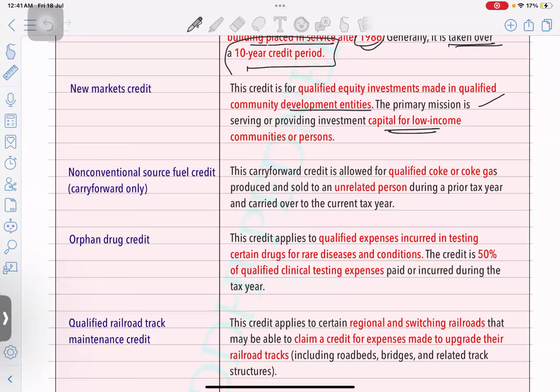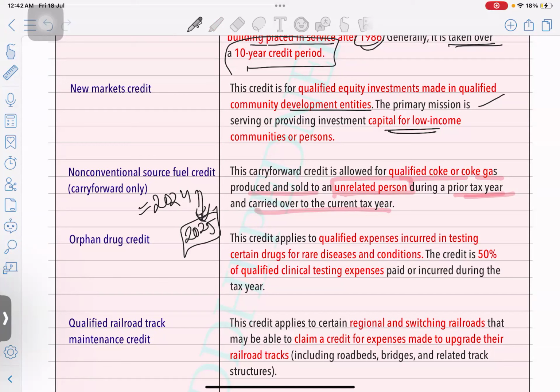Okay. Non-conventional source fuel credits are allowed as a carry forward only. So when you are not able to utilize the full credit, you can carry it forward. This carry forward credit is allowed for qualified coke or coke gas produced and sold to an unrelated person. You should not sell it within the subsidiaries or related businesses. Unrelated person during the prior tax year and carried over to the current tax year. So let's say in 2024, if you sell this qualified coke or coke gas, you are allowed to take a credit in 2025. It's carried forward to the next year only. You cannot take it in the same year. It's allowed in the next year.